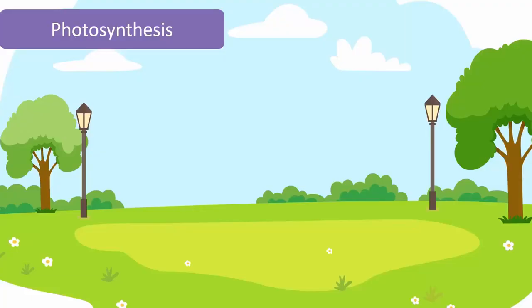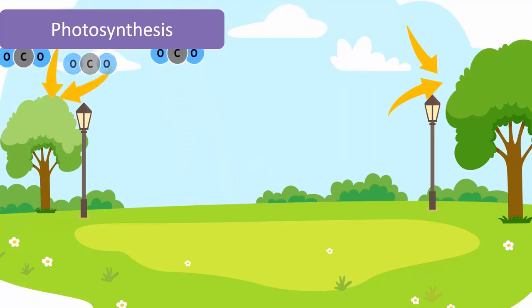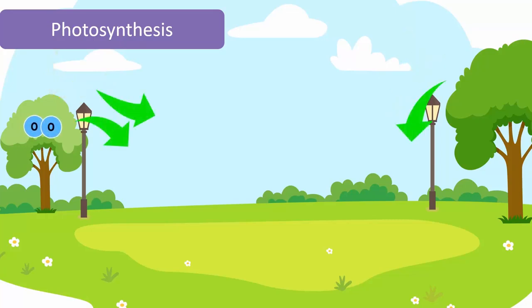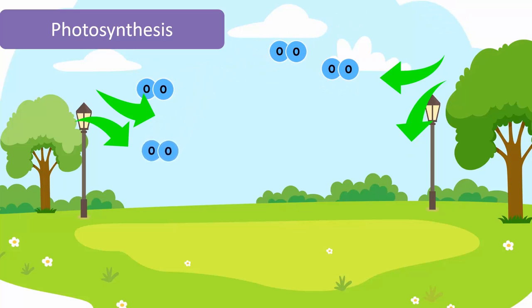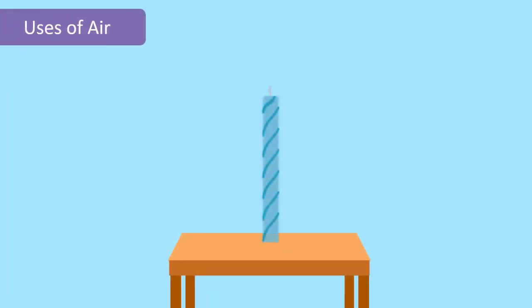And do you know that plants also need air? During the day, plants make their food by a process called photosynthesis. In this process, they take in carbon dioxide from the air and release oxygen. There are many other uses of air aside from breathing.